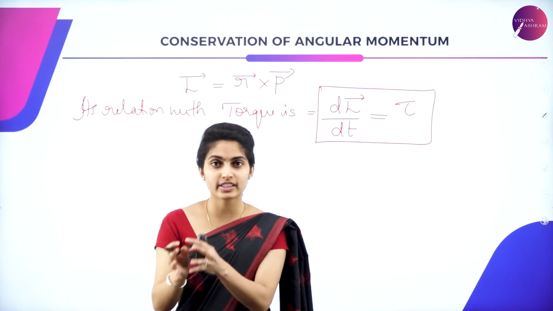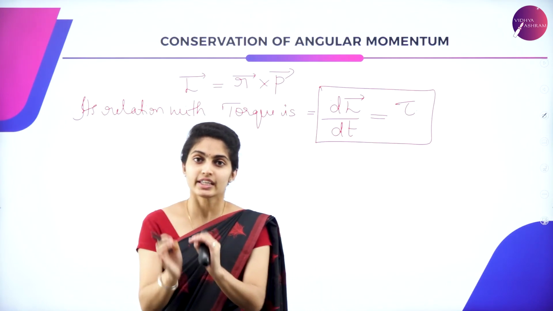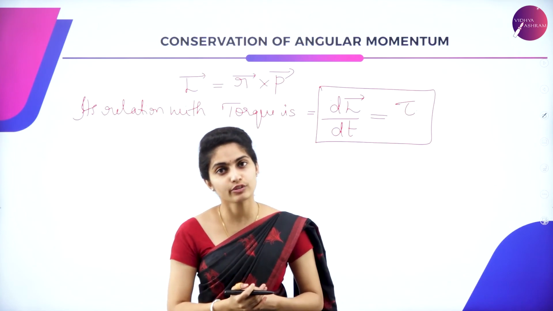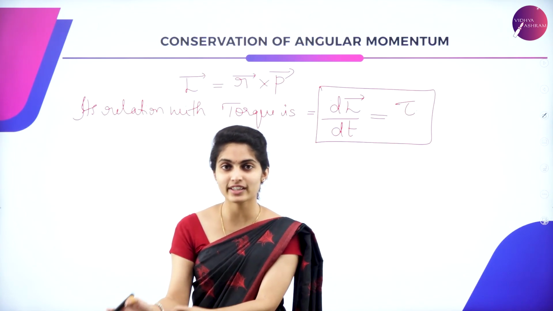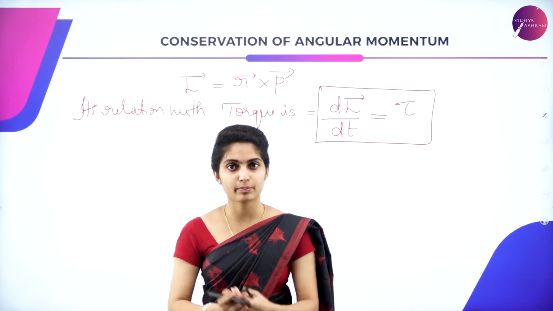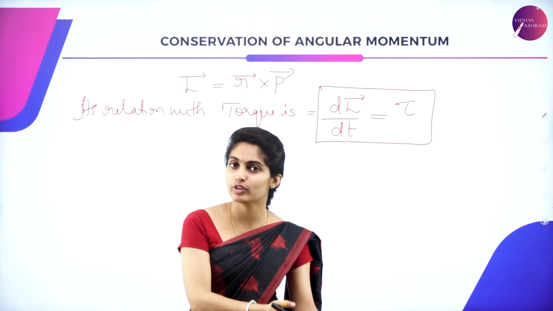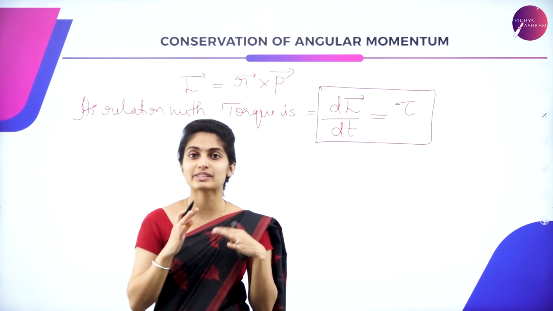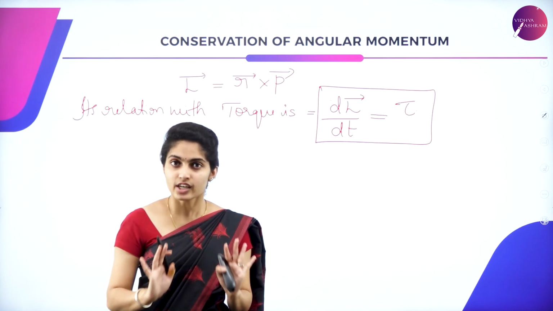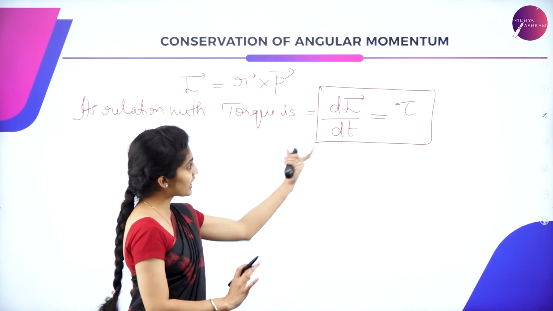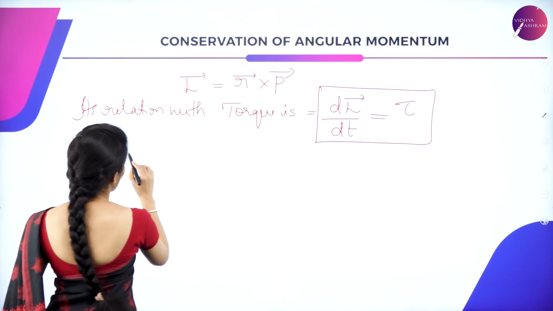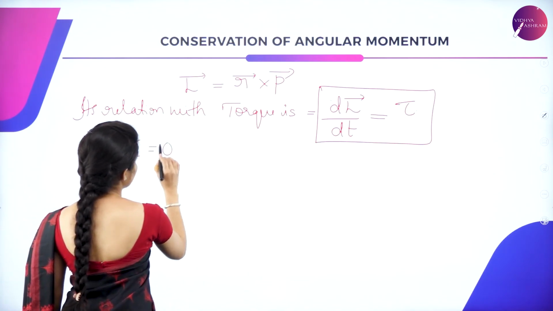Conservation means what is happening at the initial point, the same thing you get at the final point. That is, if it is 0 at the starting point, it is 0 at the ending point. If it has an equal value at the initial point, an equal value will be at the final point. That is, the system is said to be conserved, remains constant. So when can you say this is constant? That is, when your torque is 0.